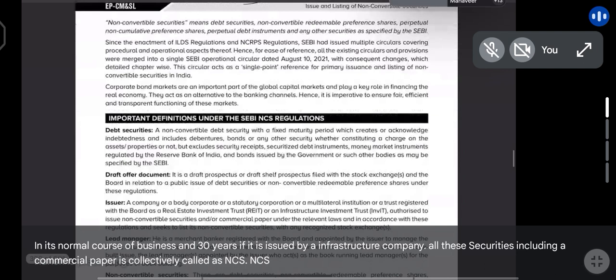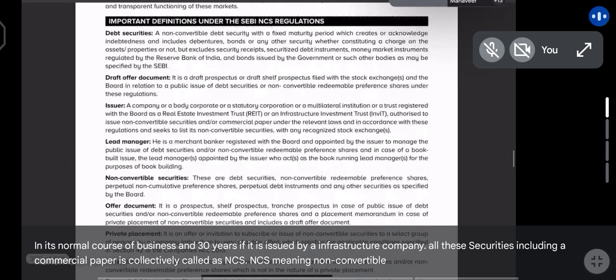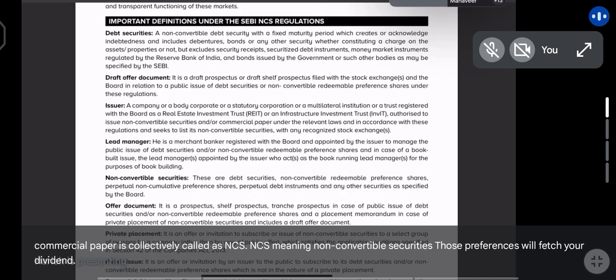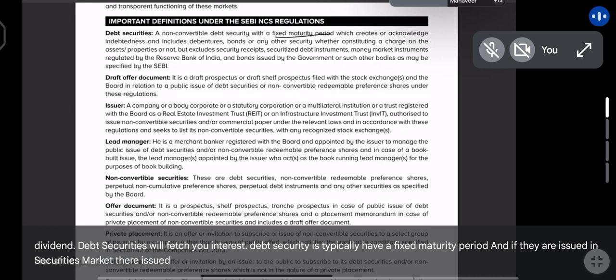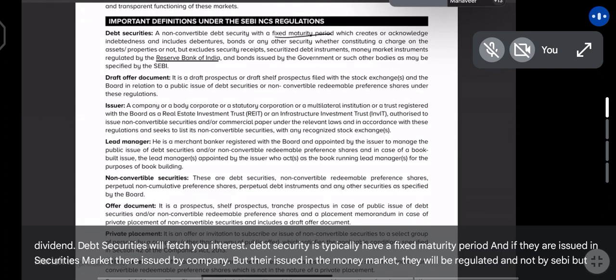NCS meaning non-convertible securities. Out of those, preference shares will fetch you dividend. Debt securities will fetch you interest. Debt securities typically have a fixed maturity period. And if they are issued in securities market, they are issued by company. But if they are issued in the money market, they will be regulated not by SEBI but by Reserve Bank of India.